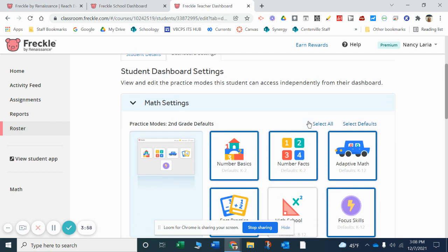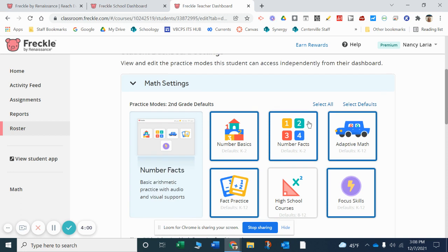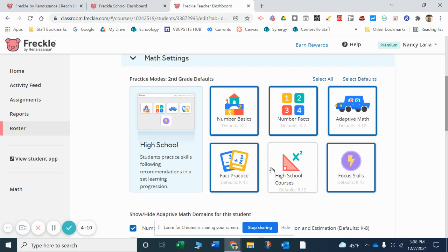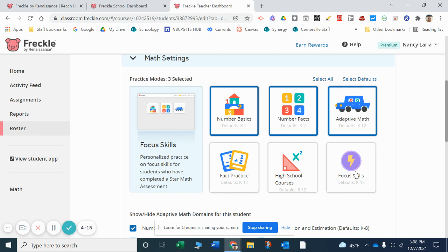Okay. If I look at the default setting here and click on default, you will see this dashboard. It's the student dashboard settings. And we need to make a couple of changes here in math settings. So when I scroll down and see math settings, we are not using fact practice. So I'm going to choose fact practice. And we are not using focus skills. So I'm going to choose that.